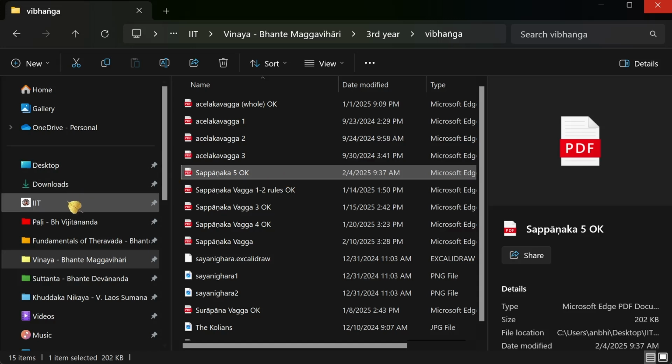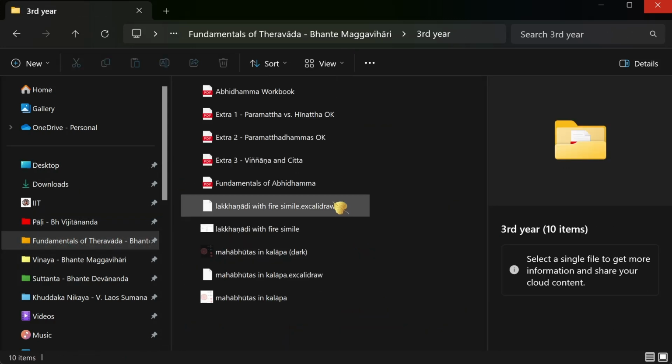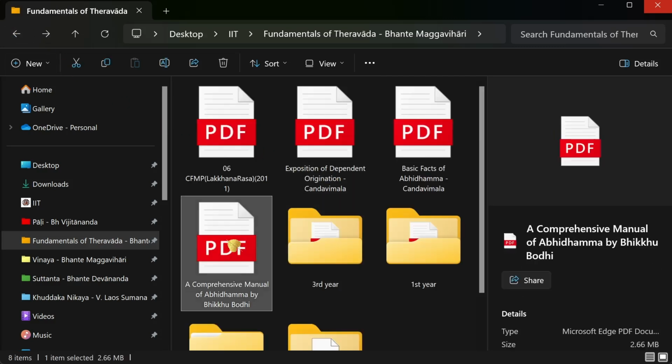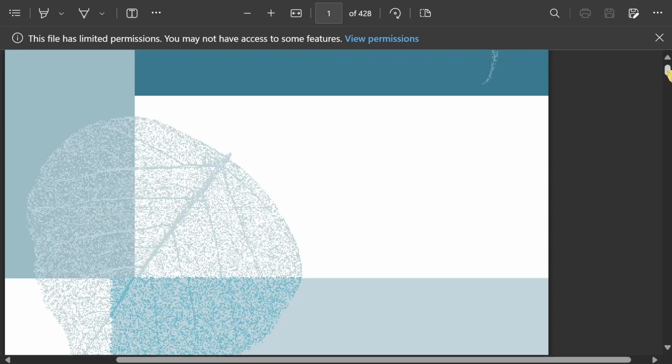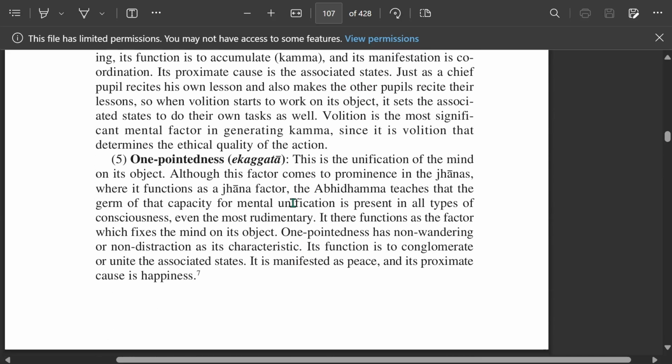Abhidhamma is full of relative clauses. No? Or you want to take a real English book, no? A real English book. Yeah, let's take a look at this. One-pointedness. Yes.